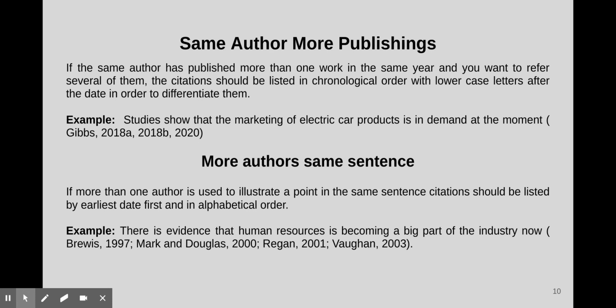For the same author with more publications: if the same author has published more than one work in the same year and you want to refer to several of them, the citations should be listed in chronological order with lowercase letters after the date in order to differentiate them. For more authors in the same sentence: if more than one author is used to illustrate a point in the same sentence, citations should be listed by earliest date first and in alphabetical order.